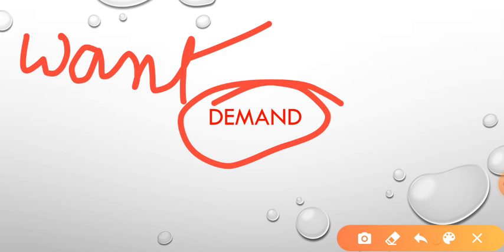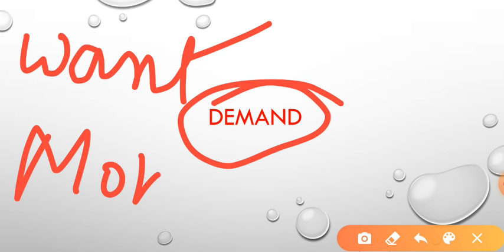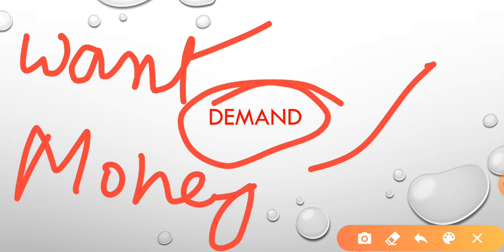Okay, now take another example. You have money to purchase a BMW, but you don't want a BMW, you want something else. Suppose you want to go around and travel somewhere. So in this way you cannot say there is a demand. There should be two things present to make it a demand. You should have a want, an urge that I want to purchase, and you should have money. If you have money but you don't want to purchase, then also you cannot call it a demand. And if you have want but you don't have money, then also you cannot convert it into demand. That means to make it a demand you should have want and money both.